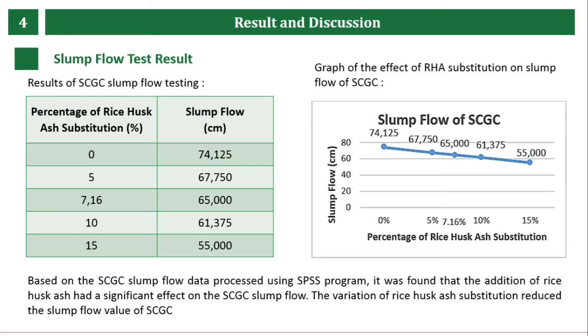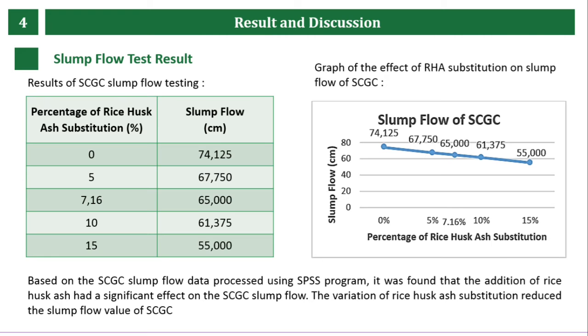The slump flow test results. The results of SCGC slump flow testing and the graph of the effect of RHA substitution on slump flow of SCGC can be seen in the following slides. Based on SCGC slump flow data processed using the SPSS program, it was found that the addition of RHA had a significant effect on the SCGC slump flow.